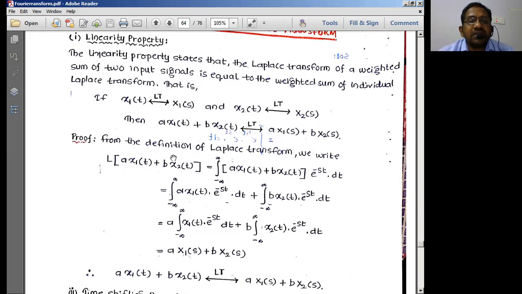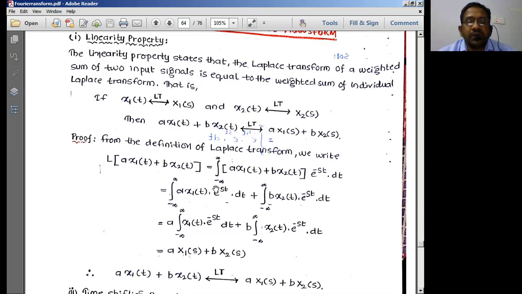The Laplace transform of x of t is the integral of x of t times e power minus st dt, which is the basic formula. Here x of t is the entire term, a x1 of t plus b x2 of t. The initial condition is that x1 of t produces x1 of s and x2 of t produces x2 of s; then this property holds good.